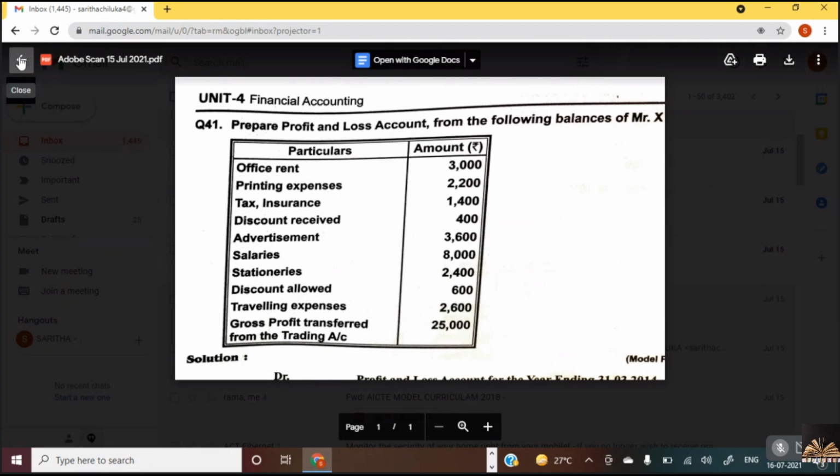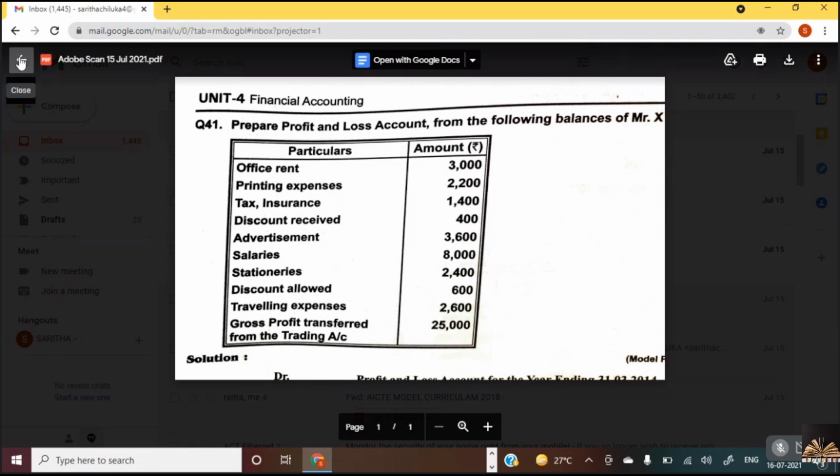Yes, ma'am. So here he is asking us only to prepare profit and loss account, not the financial statements. Normally financial statements are three, starting with the trading account, and the last one is the balance sheet. But here he is asking only to prepare profit and loss account. In profit and loss account, first we take gross profit transferred from trading account. So take down the first amount on the right side. By gross profit brought down 25,000. Credit side, right side, by gross profit brought down 25,000.